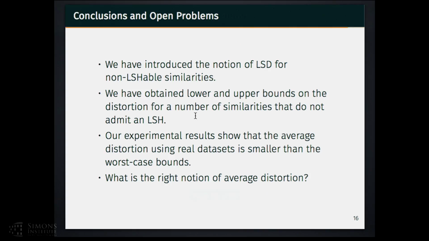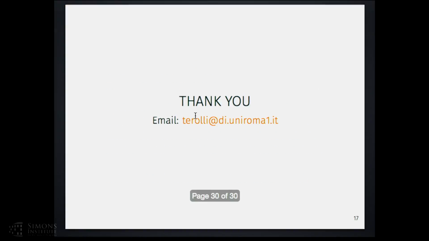To conclude, in this paper, we have introduced the notion of locality sensitive distortion for similarities that do not admit an LSH. We also obtained sharp upper and lower bounds for a wide range of similarities. By conducting experiments, we show that on average, the distortion is smaller compared to the worst case. And we leave as an open problem the question of determining the right notion of average distortion. Thank you.